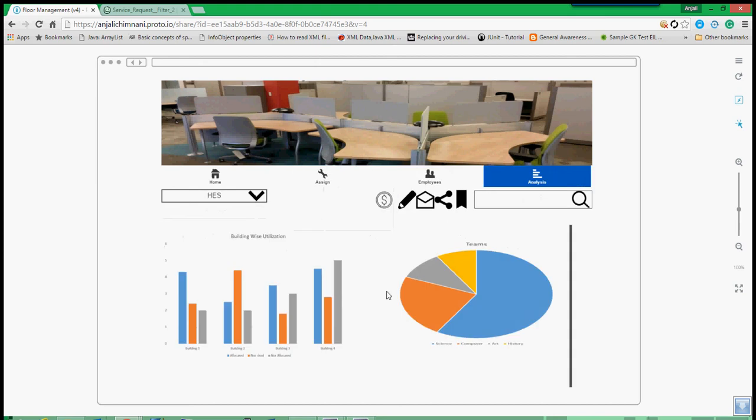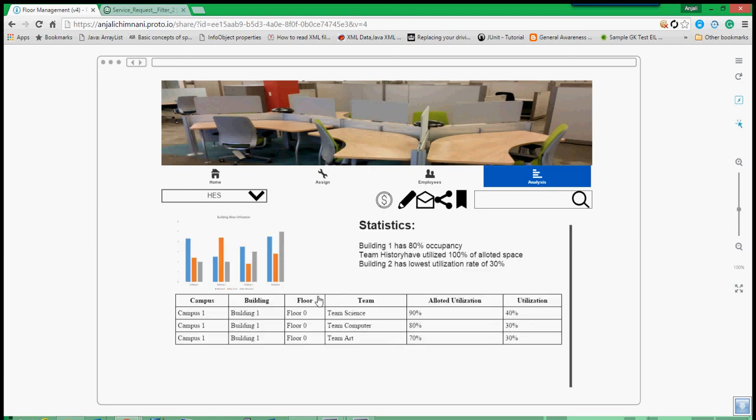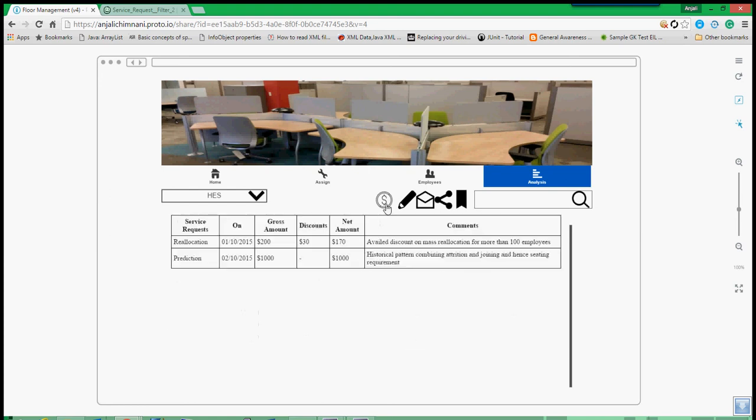Now going to the analysis, one request we got was that we had many features but they were not explicit. For example, customization was not explicit. We have charts here, we had a repository here which was not explicit. So we made it explicit by this. Now we can do the respective customization, see in-depth data, and also see the invoicing details.